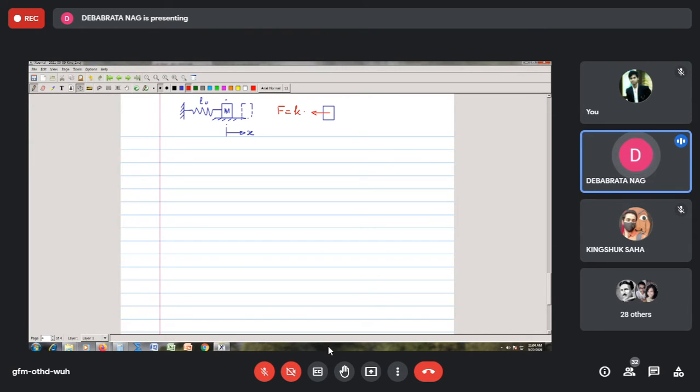Say at this position we call this x. So let's say this force is kx. Now from this position, if I try to displace this particle further, this further displacement we call it dx, which is our ds basically, right?